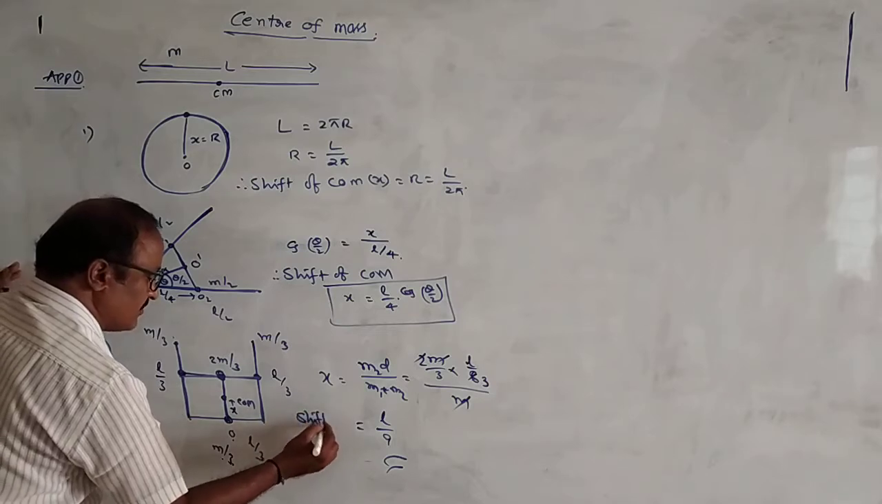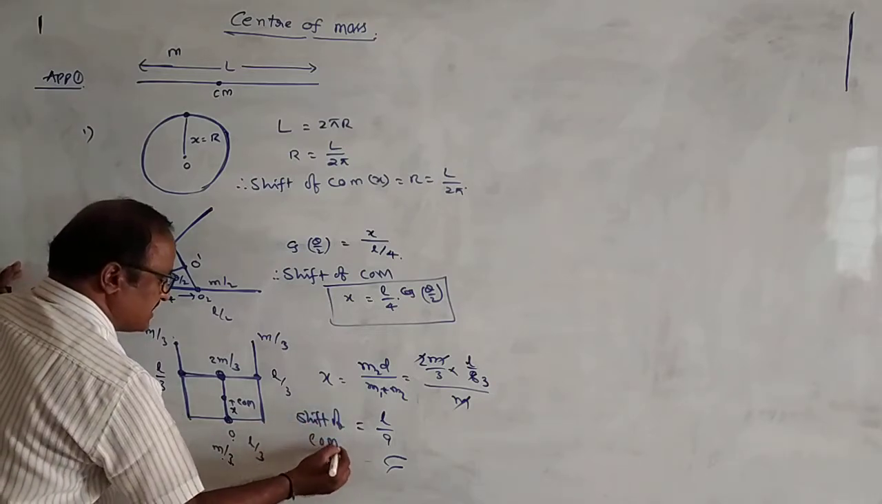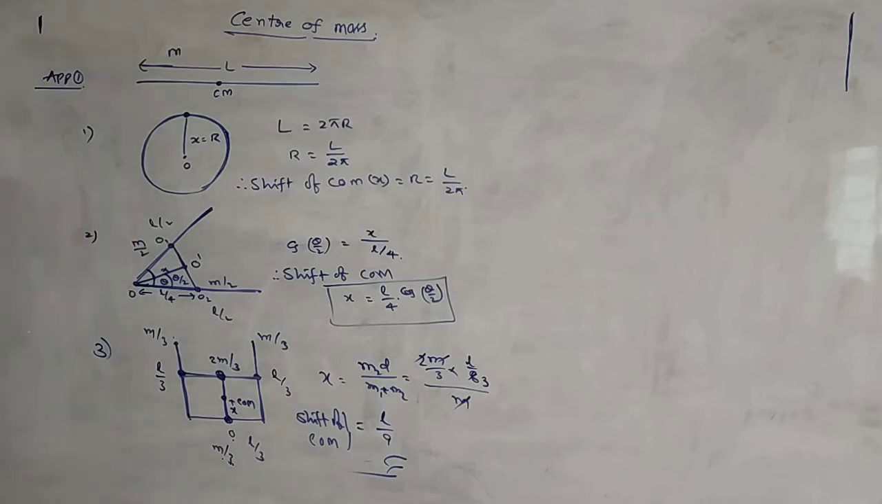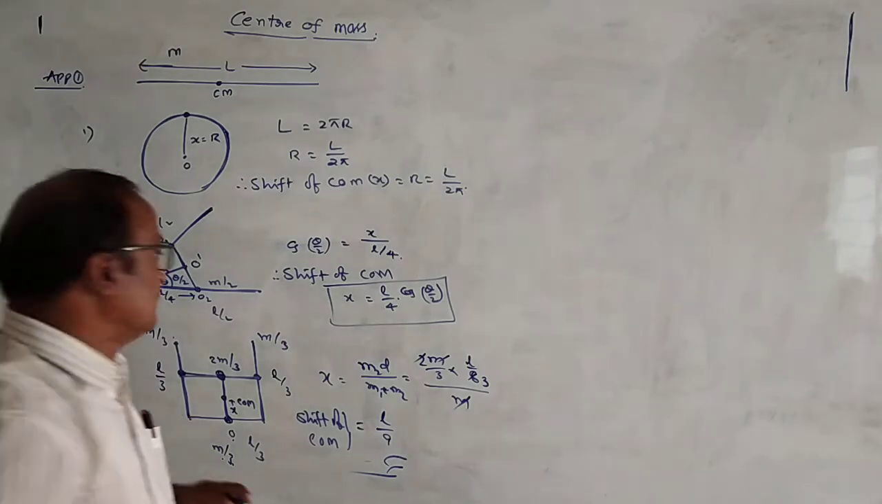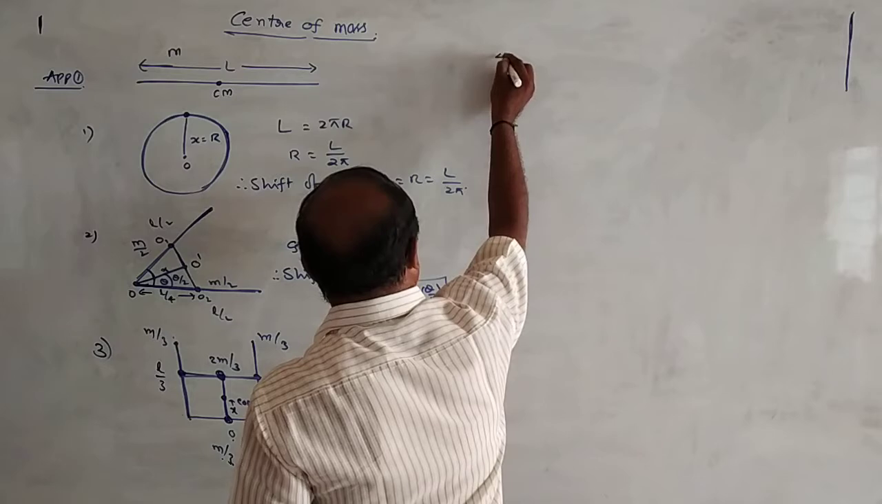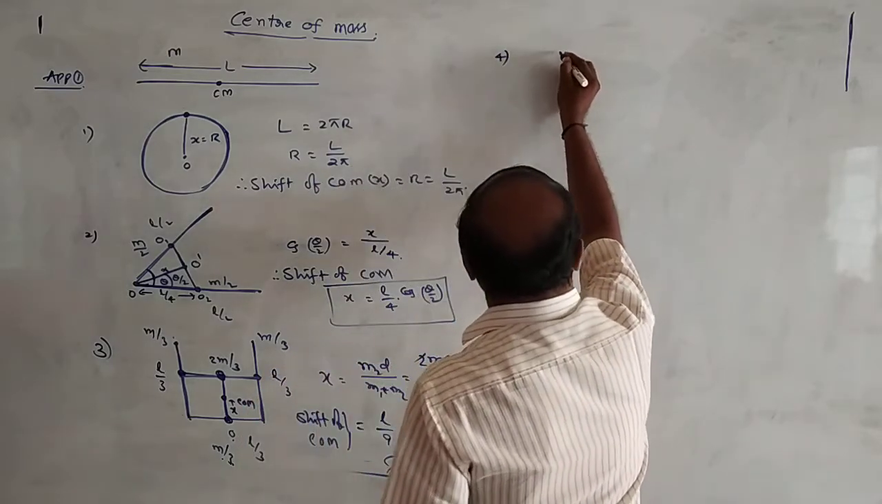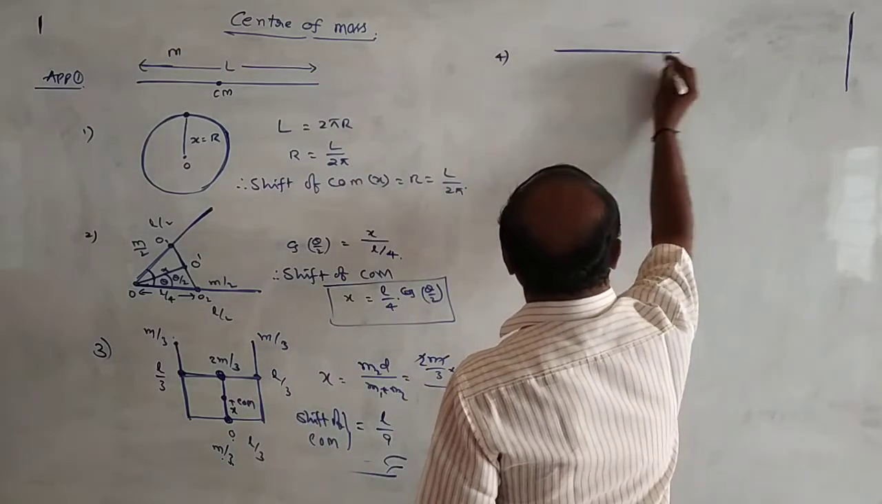This is the formula for the shift of center of mass of combinations. Okay. Also the fourth example is, suppose it is a rectangular lamina.